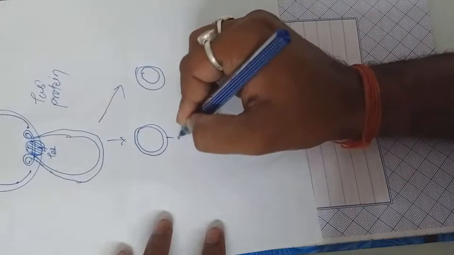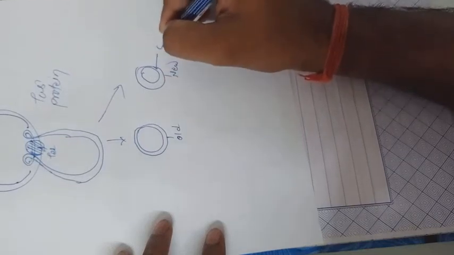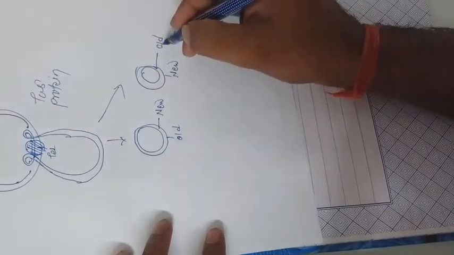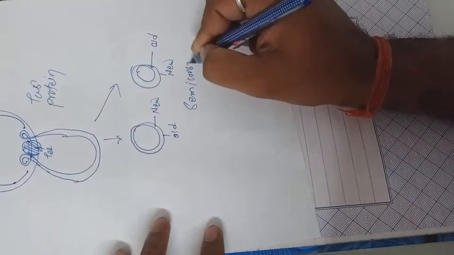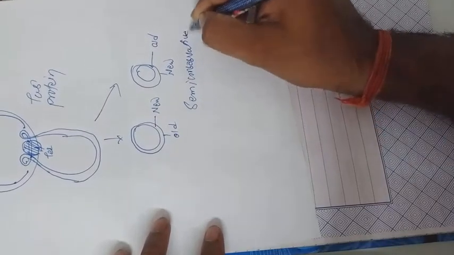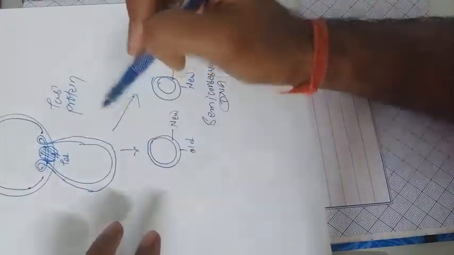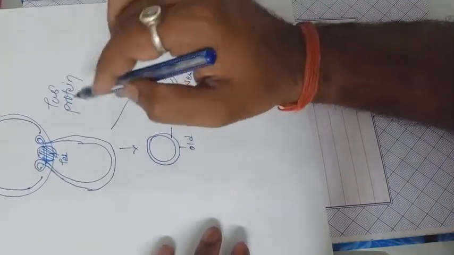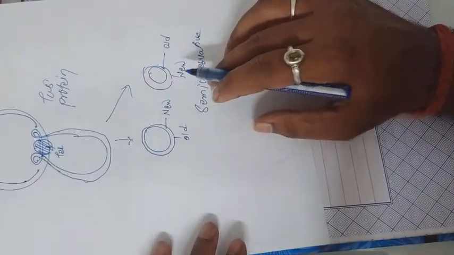From this reaction, here one is an old strand and one is a new strand; here also one old, one new. This is a semi-conservative DNA. After replication, by the action of the TUS protein and the TER sequence, the two pairs of DNA strands are separated out. The TER sequence is responsible for the termination of DNA replication.